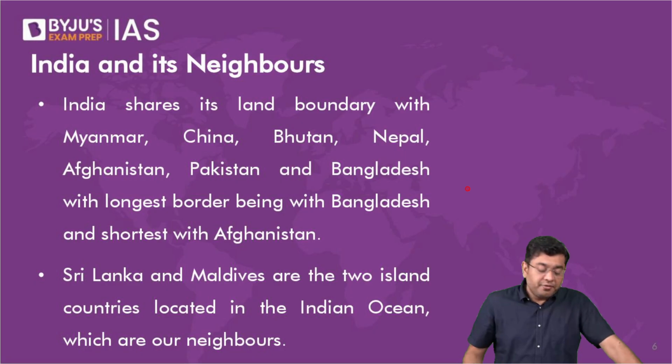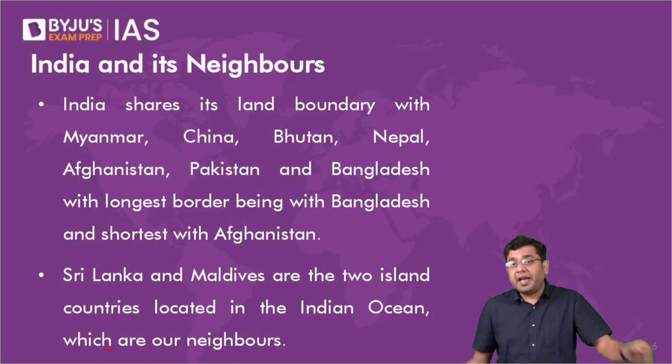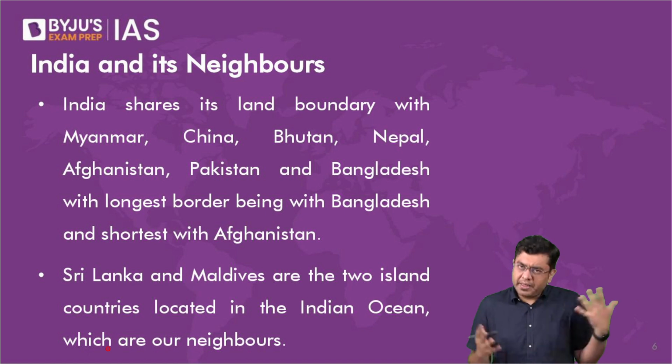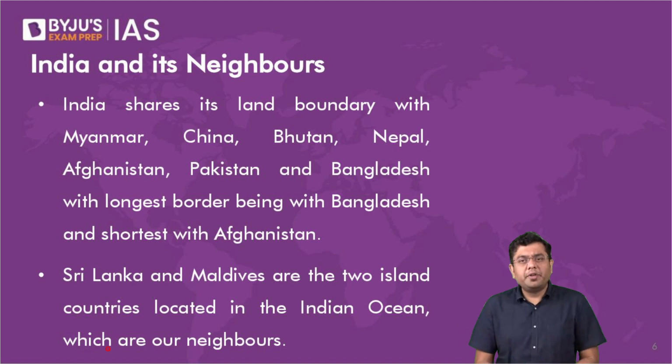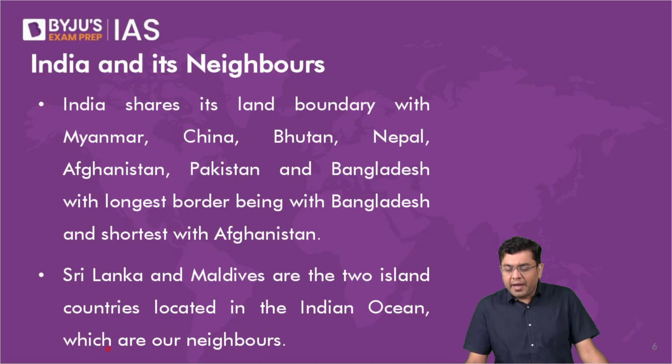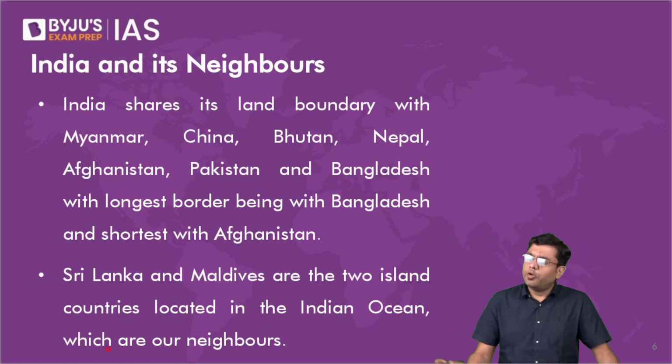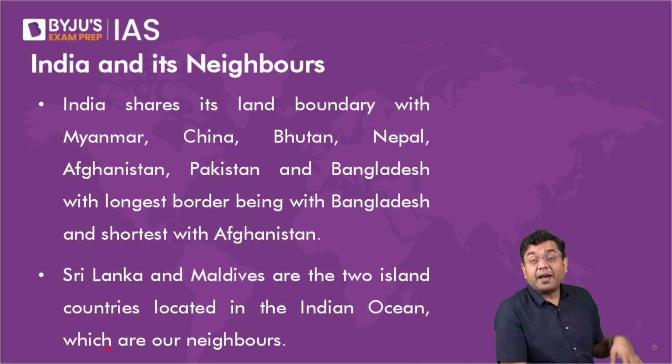Now, then we come to the various different neighbors that we have. From east to west, we are surrounded by land neighbors, and in the case of the ocean as well, we are surrounded by various neighbors. So, starting from the east, we have the longest land border with Bangladesh. Then we have neighbors in the form of Myanmar, Bhutan, Nepal, China to the north. Then comes Afghanistan, and then comes Pakistan. So these are our land neighbors, right?